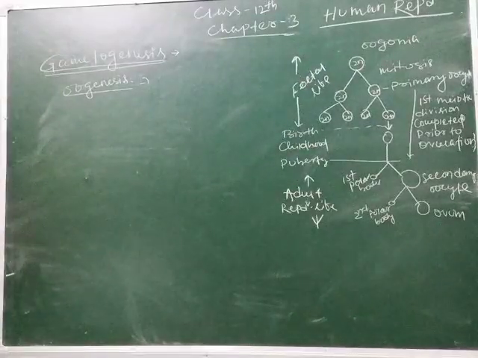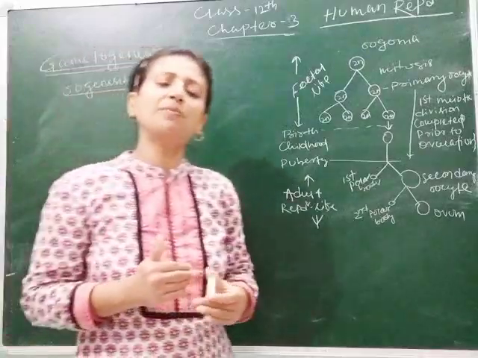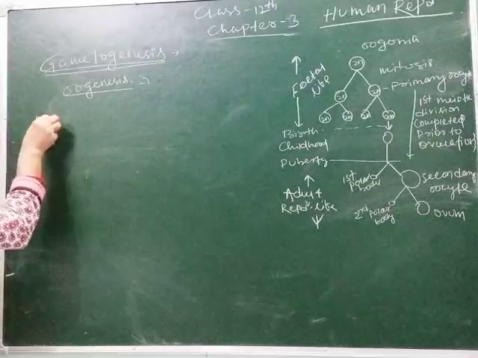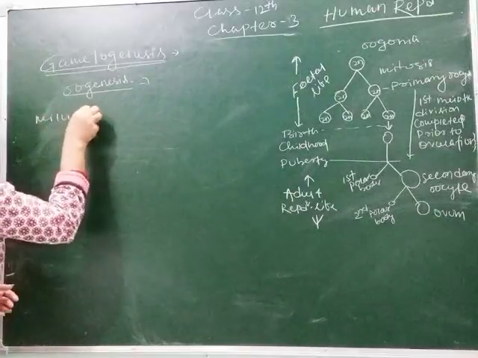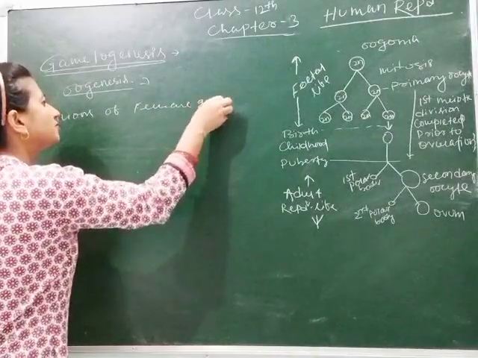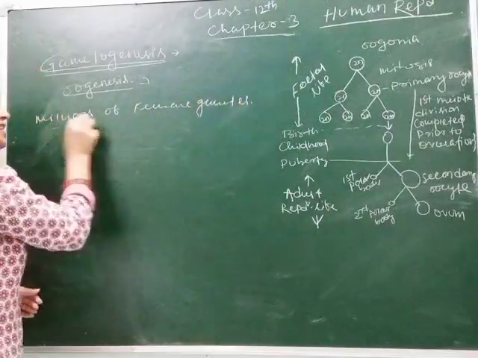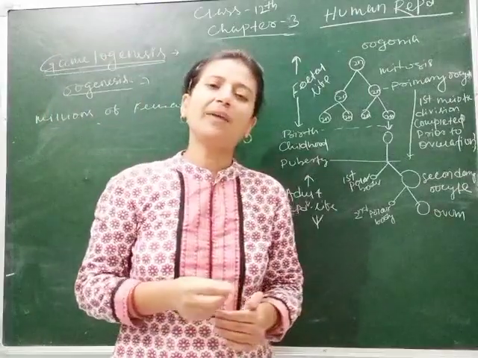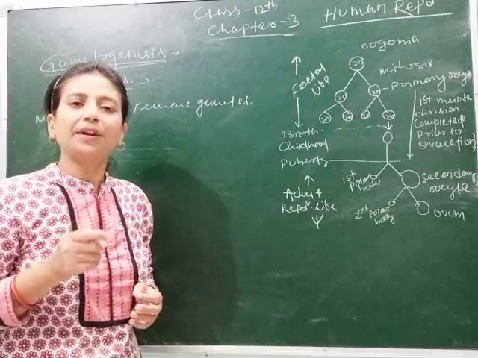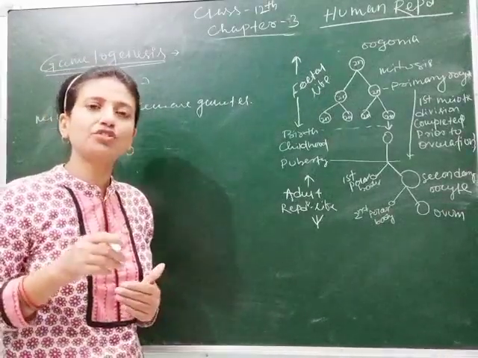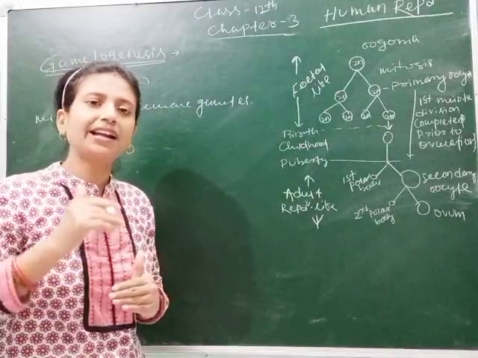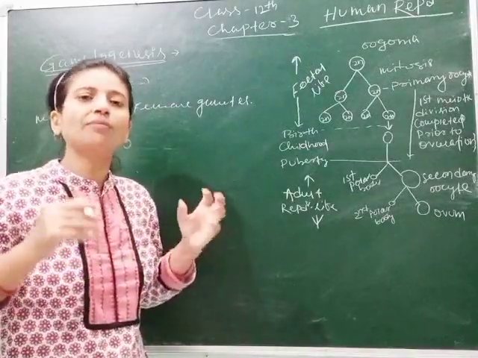As we know, during the initial stage of formation of ovums, during the process of oogenesis, millions of female gametes are formed. And students, remember one thing, there is no formation of gametes after birth. In a female child, the ovums are produced only when the child is inside the mother's body, and after birth no ovum is formed.